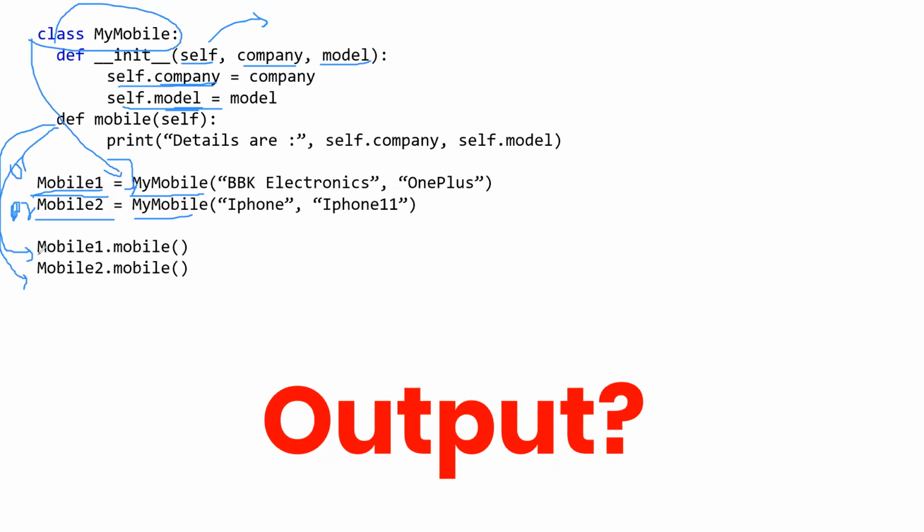But you remember when we call this mobile 1, not only this mobile will be called, but also the init will be called. You got this from the previous screen? Now what we are trying to do, what self does, we need to understand this. Can anyone help me with this? Can you tell me what the final output will be? Even if you don't know, you can guess. I will explain it in an animated way.